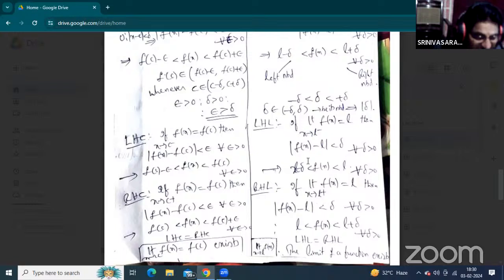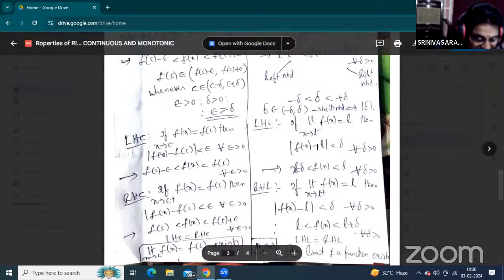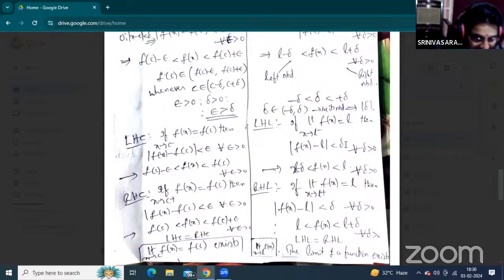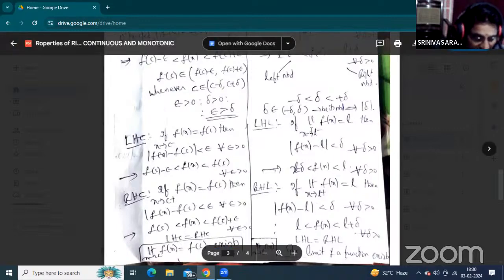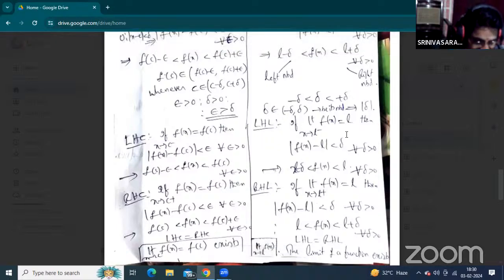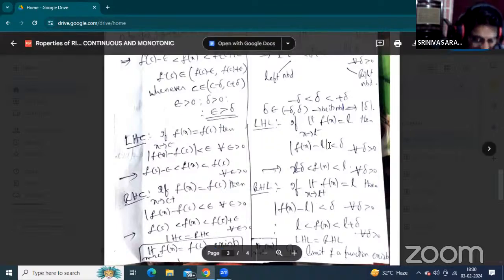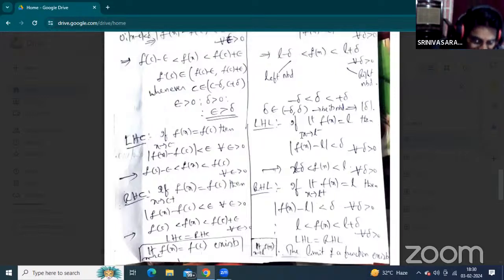Because the function lies between, this is the definition of the left neighborhood, L minus del and L, on the real line. So L lies between L minus del and L plus del. L minus del and L is the left part. L and L plus del is the right neighborhood. Okay, so by the definition of the left hand limit, the function lies between L minus del and L.